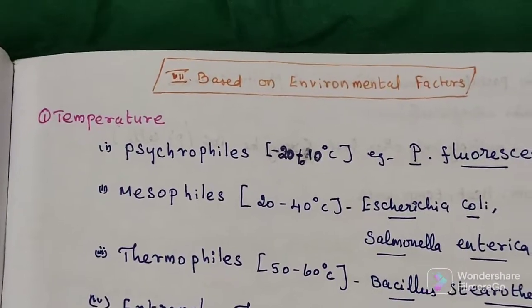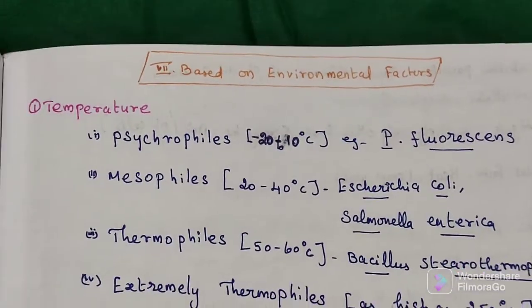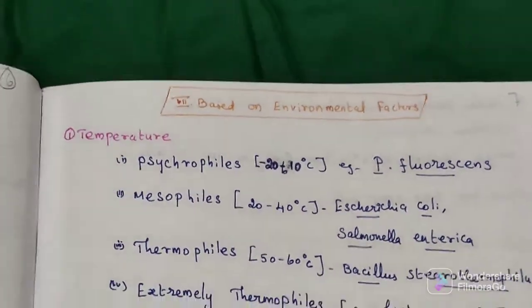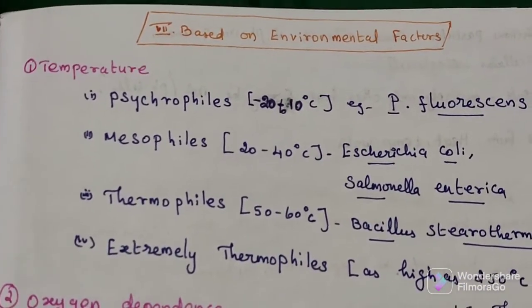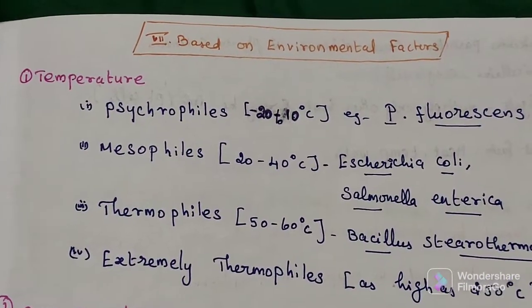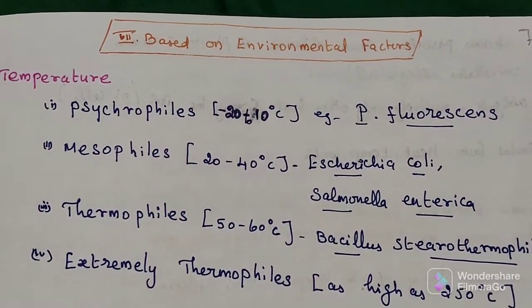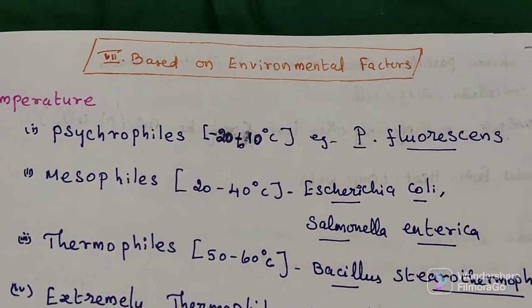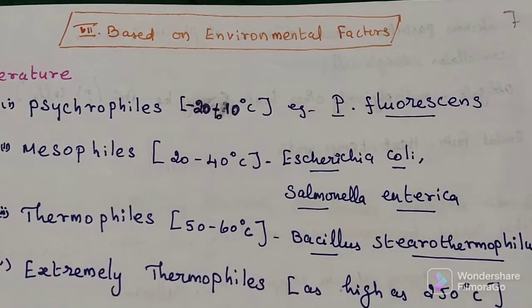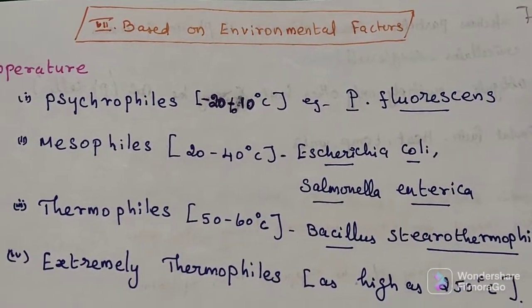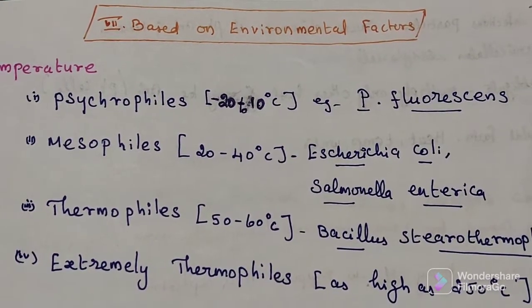Next, classification based on the environmental factor. First factor is temperature. First one is psychrophilic microorganism. It can grow at -20 to 10 degrees Celsius. This one is a cold loving organism. Example, Pseudomonas fluorescens.